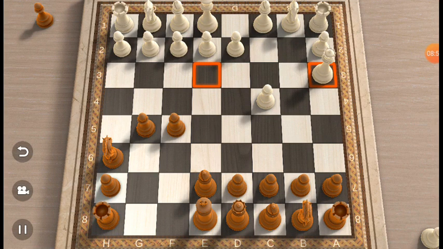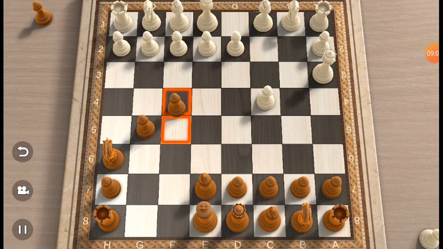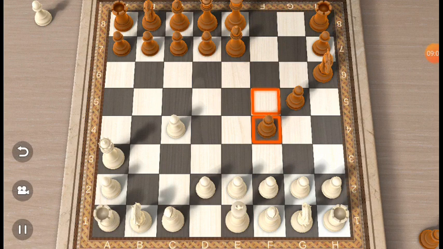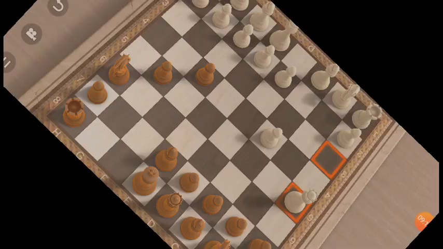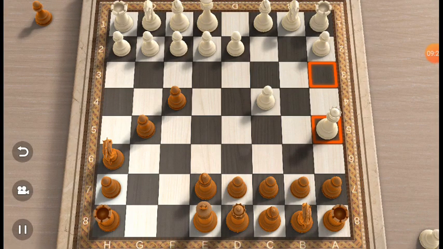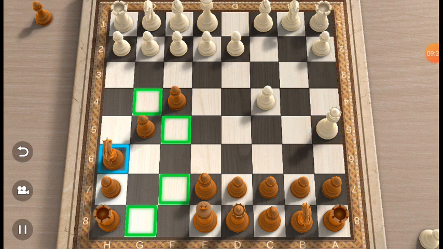Now let's assume this guy is here. Want to see the en passant now. Okay, let's assume this guy comes there. Okay, now let's assume this guy comes back here.